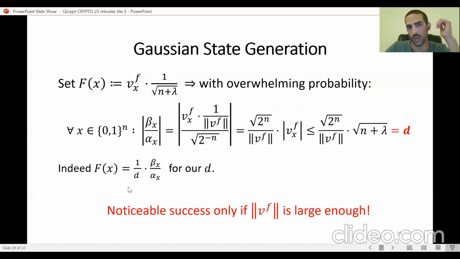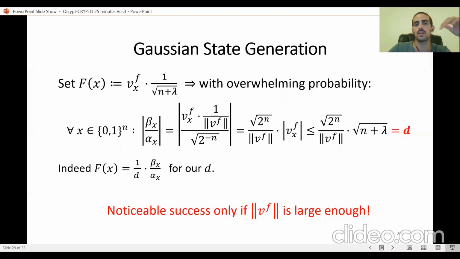Now, why did we choose these exact parameters? Let's observe that if we look at the ratio beta over alpha, we know that beta now is the normalized V, and alpha is simply the uniform superposition.